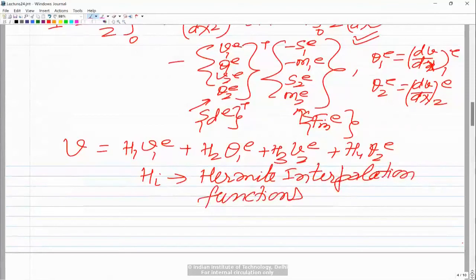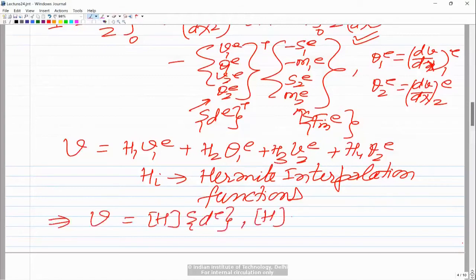So you can look for the expressions for H1, H2, H3, H4 in your notes on the Euler-Bernoulli beam theory. The only thing is, this expression we have written, we can always say V equal to H into de, where the matrix H is nothing but H1, H2, H3 and H4.